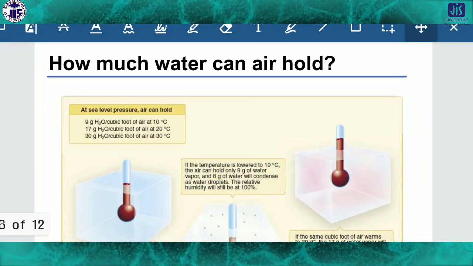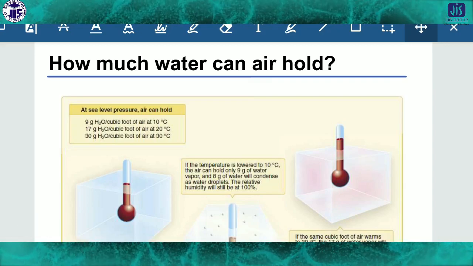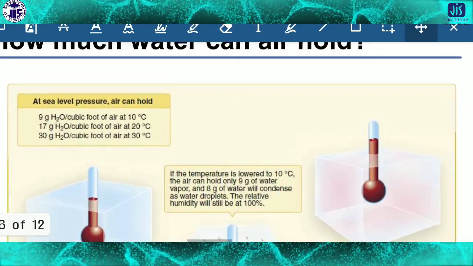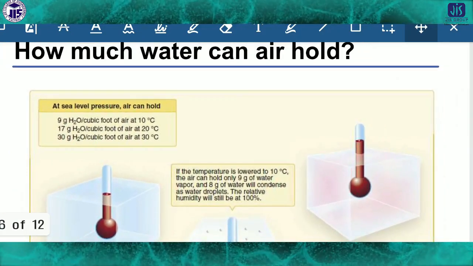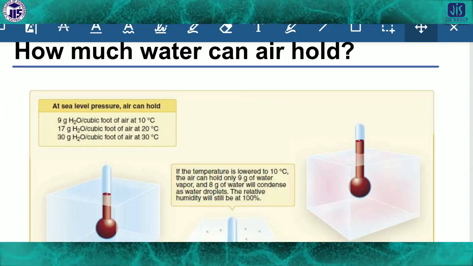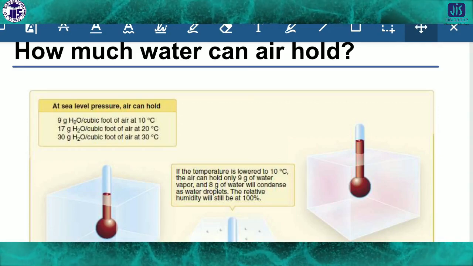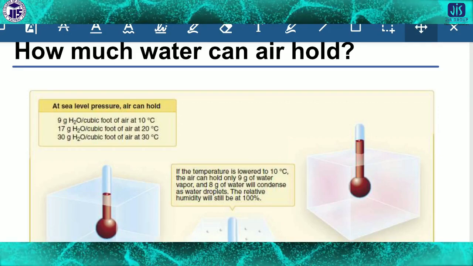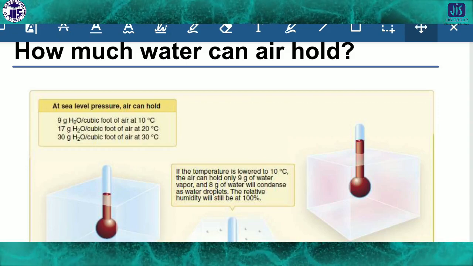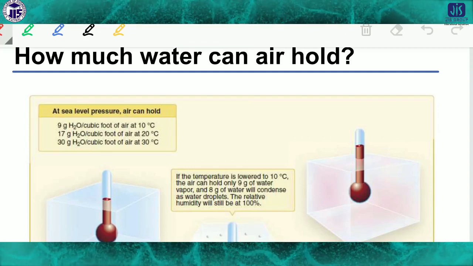Now, how much water can air hold? Look here. At sea level pressure, air can hold 9 gram H2O per cubic foot of air at 10 degrees C. As I told you, it depends on the temperature and pressure, and there are some examples from which you can understand how much water a cubic foot can carry.